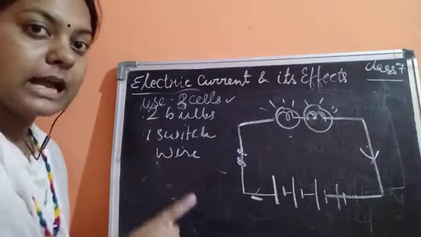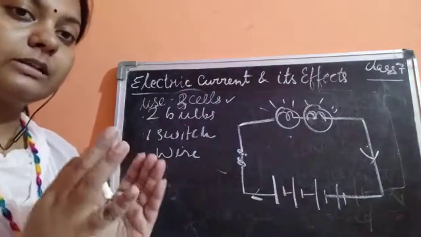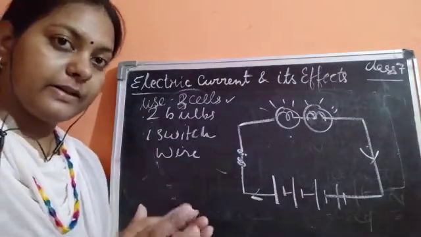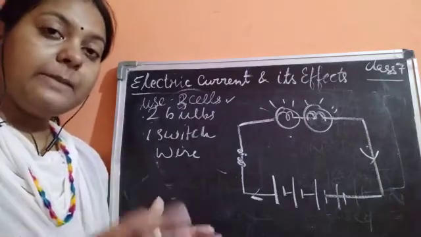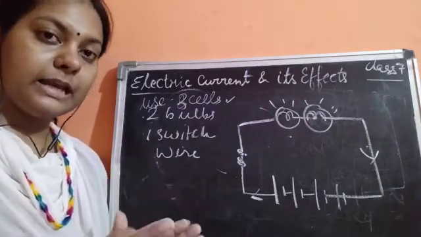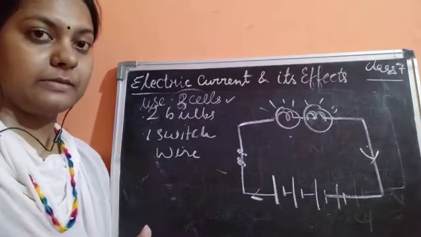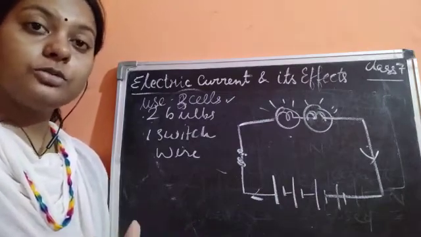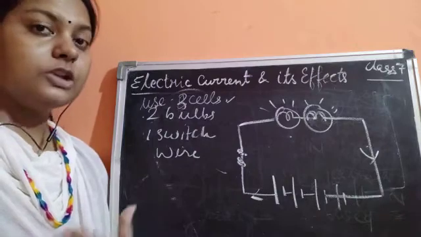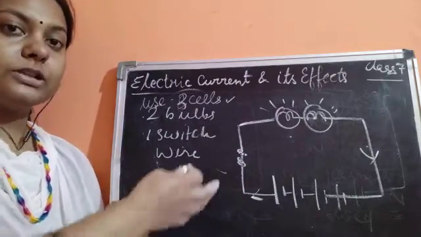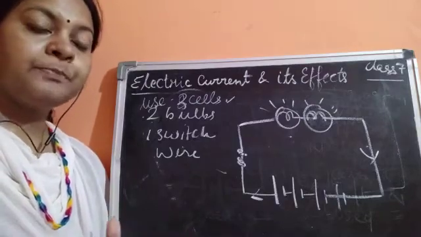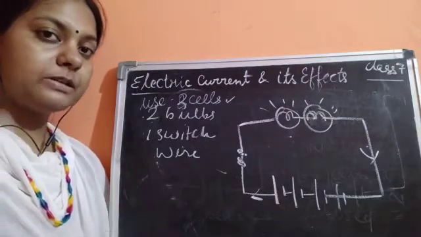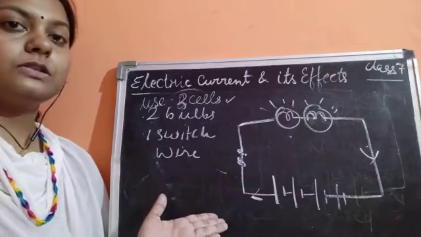Please understand that in science, whether a diagram is small or big, whether it is a simple diagram or a very complex diagram, labeling is a must. You need to label the diagrams. If you are not labeling it, you are going to lose marks. The marks would be awarded for the drawing only if it is right, otherwise 50% or more of the marks are going to be deducted because no labeling is there.